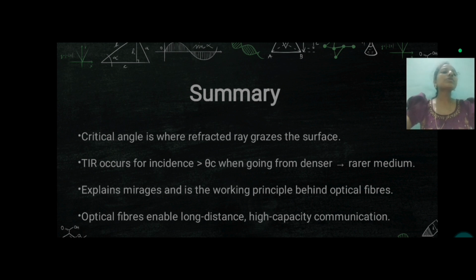Mirage occurs because of two types of air: the hot air and the cold air present at the surface and the ground level. At the angle of incidence, the light bends and shows an illusion that water is present on the road. It's because of the hot air present on the road surface.